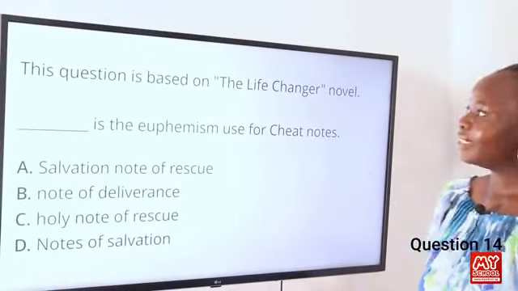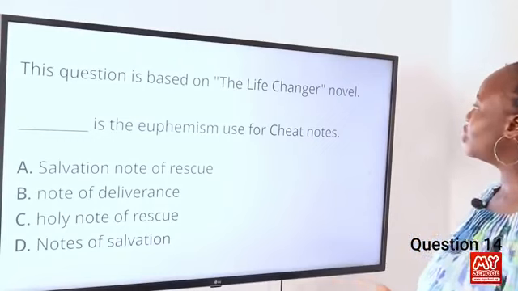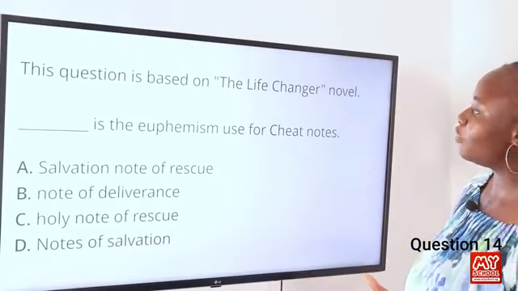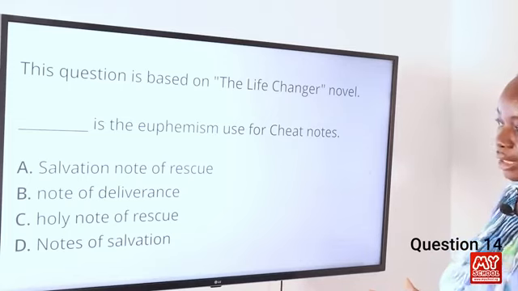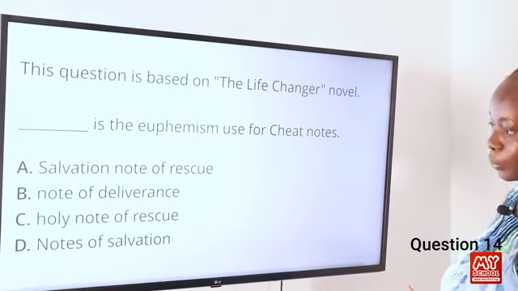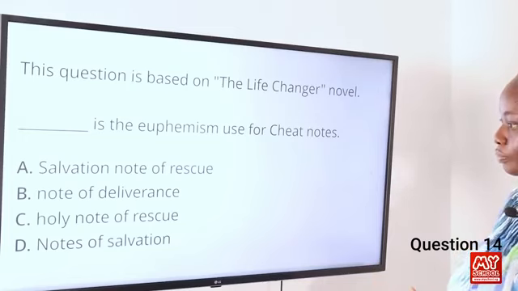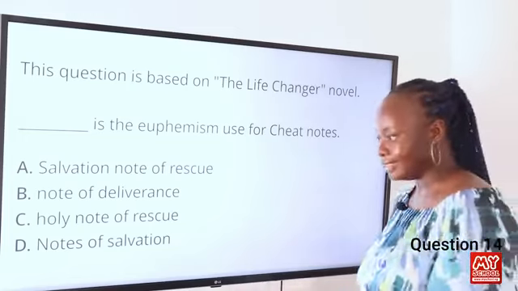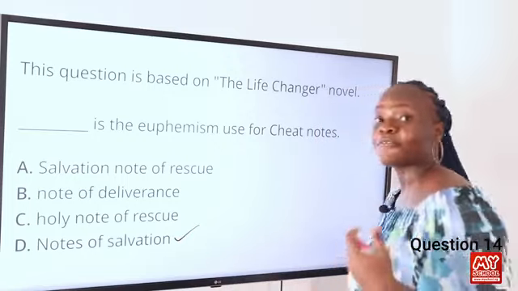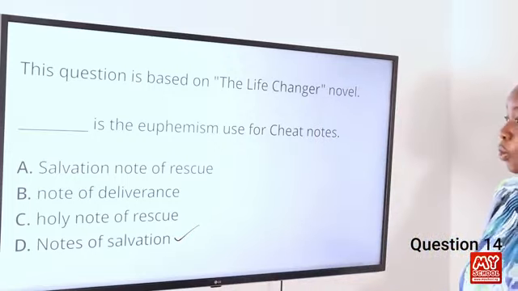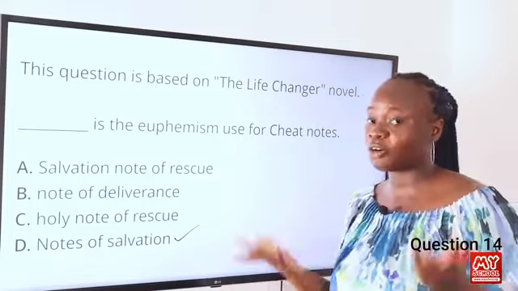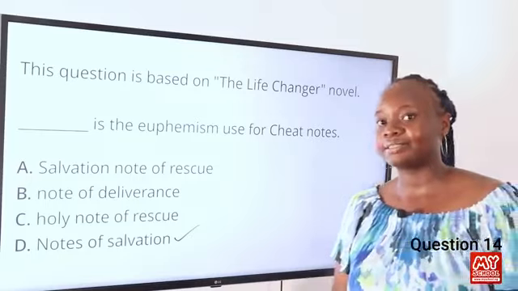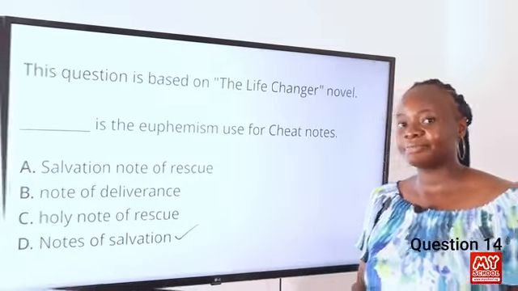Question 14. This question is based on the Life Changer novel. Dash is the euphemism used for cheat notes. A, salvation notes of rescue. B, notes of deliverance. C, holy notes of rescue. And D, notes of salvation. So the answer to this is D, notes of salvation. It can be found on page 52 of the novel, when Selma told Kola to scribble and pass her a note of salvation when she had nothing to write. So option D is the final answer.